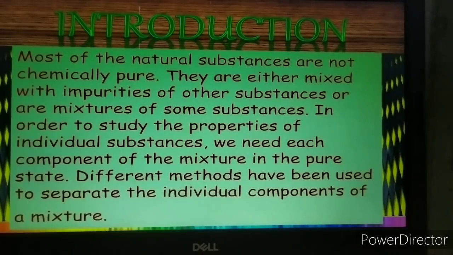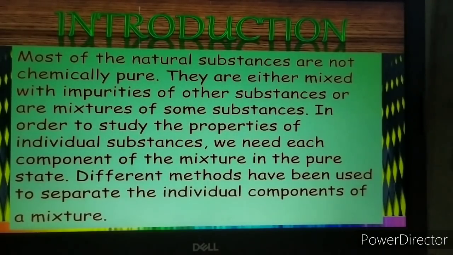Now, most of the natural substances, as you know, are not chemically pure. I suppose the point is clear to everyone. We have discussed so many examples that make it clear that natural substances are not chemically pure. Instead, they are mixtures. They are either mixed with impurities of other substances or are mixtures of some substances.